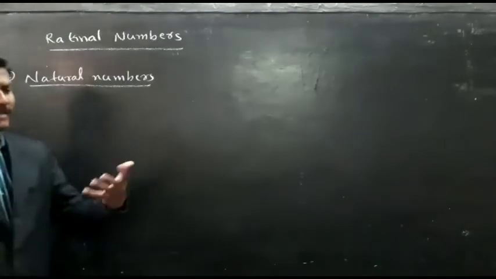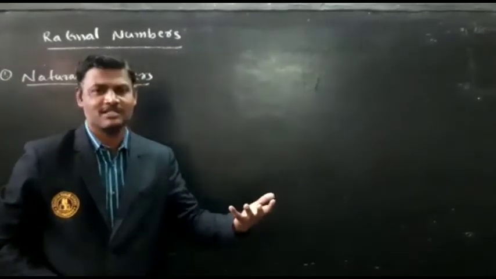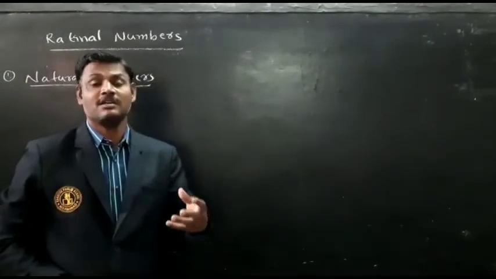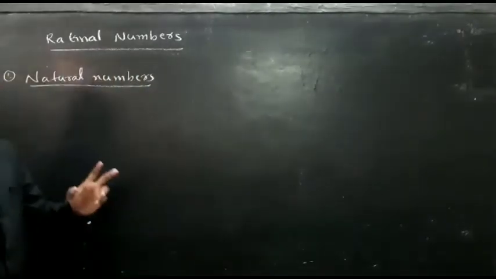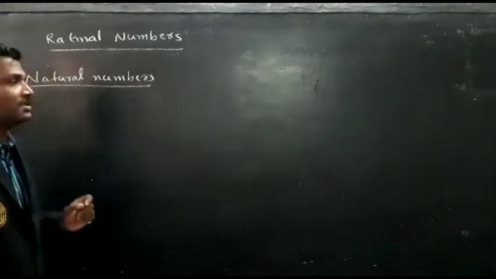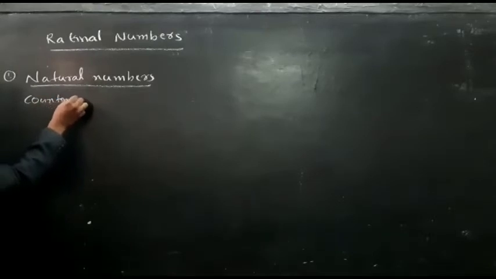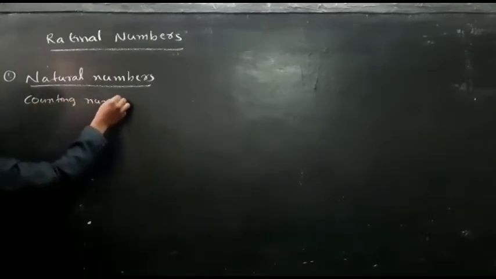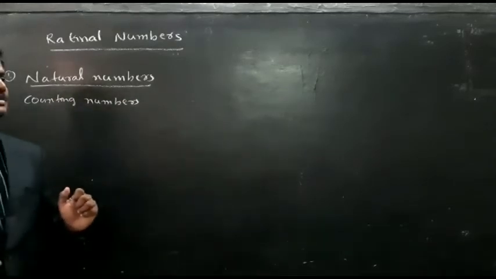For example, one pen, two pens, one book, two books, one person, two persons. Because of this, natural numbers are also called counting numbers.